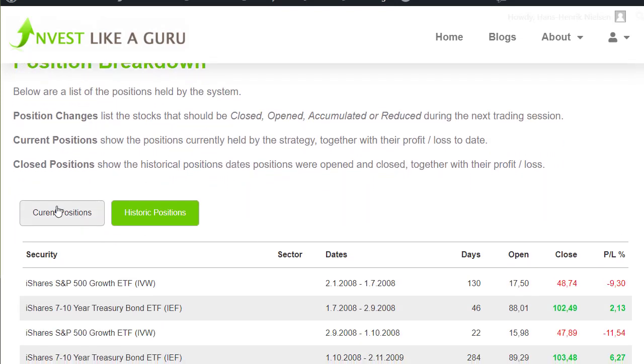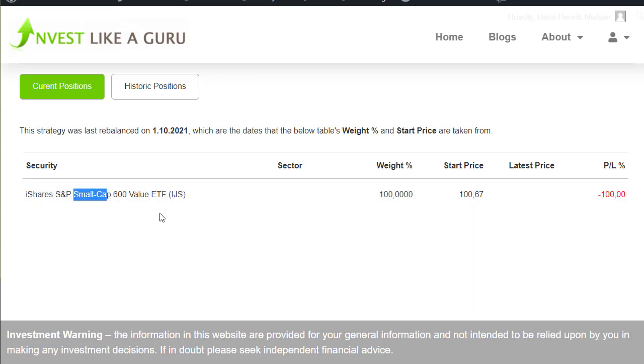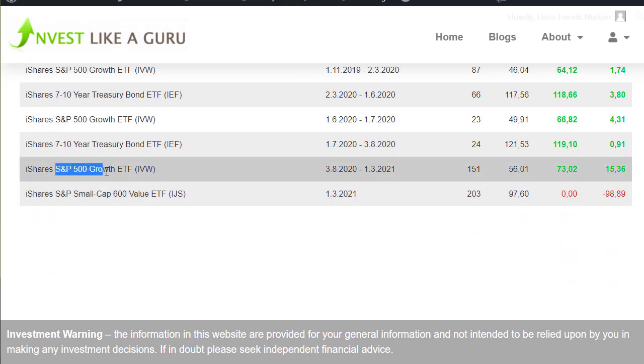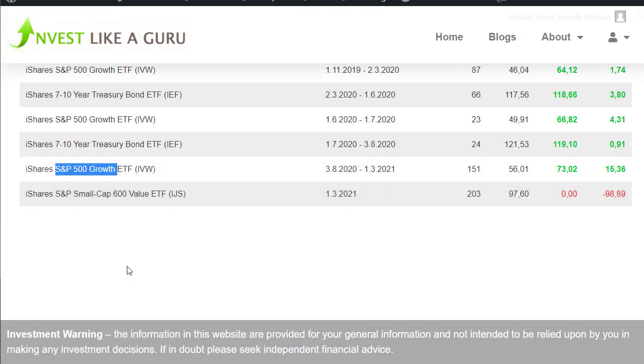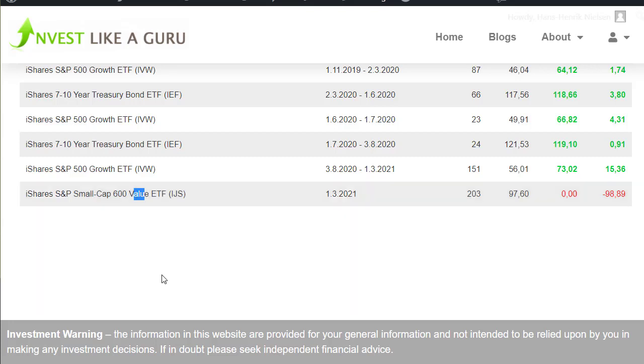Now, the current position, if we look at that, is the small cap 600 value stocks, meaning, and this is not 100% negative, of course, but this means that what we can choose between here is the US small cap 600 value, meaning here we are choosing value stocks, or if we're looking at some of the others we can choose from, is the S&P 500 growth, meaning that instead of choosing between the United States and the rest of the world, we are choosing between growth and value within the United States.